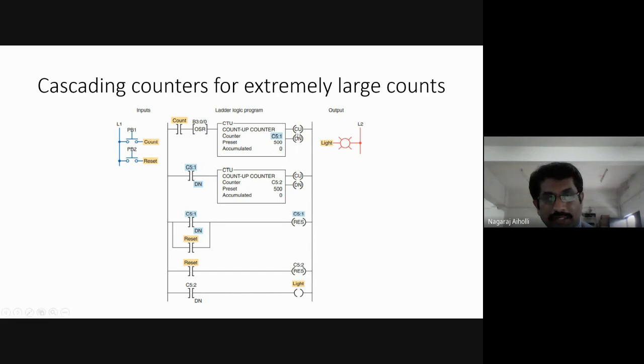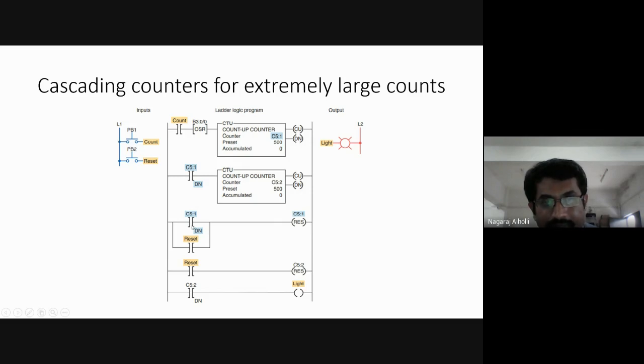Fine. So when the done bit becomes 1, this is the done bit here, C5:1, this coil is energized. This contact is energized. This becomes true, and the second counter will now start to count. As the done bit becomes 1, it counts from 0 to 1.